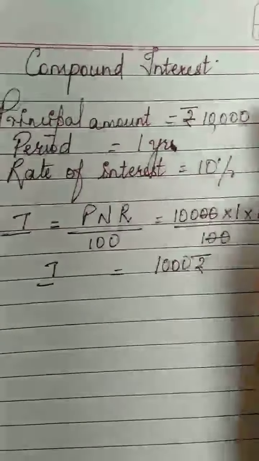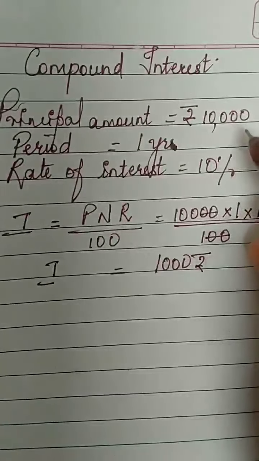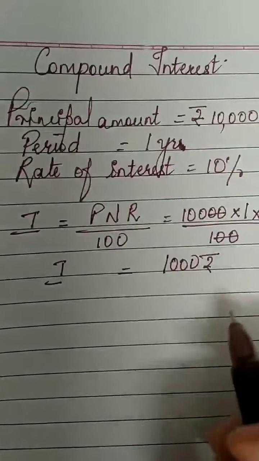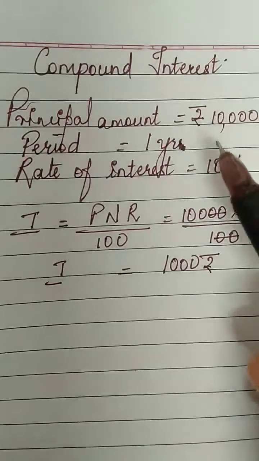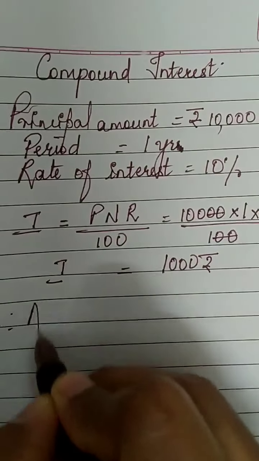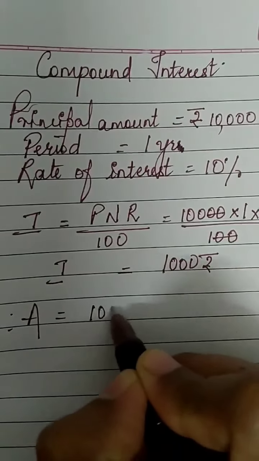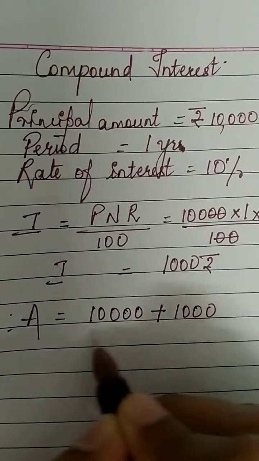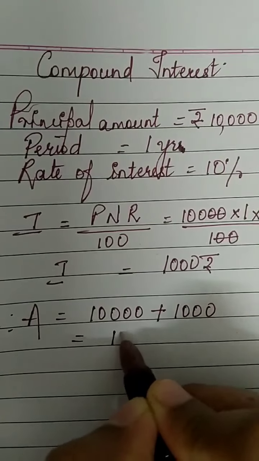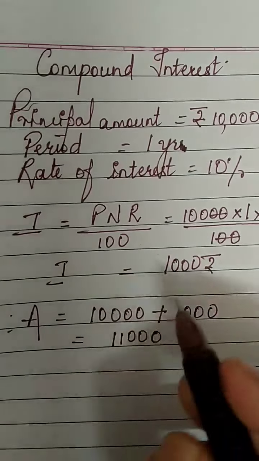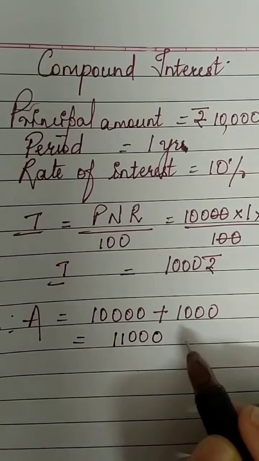Suppose I took a loan of 10,000 rupees. If I am paying the money after 1 year, what is the total amount that I have to pay? I have to pay 10,000 plus this interest, that is 1,000 rupees, which is equal to 11,000 rupees.